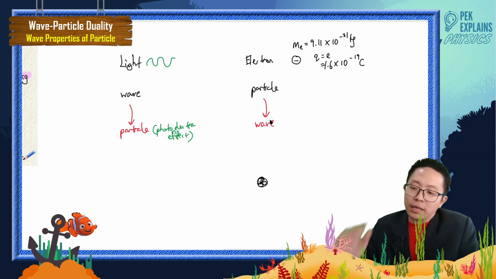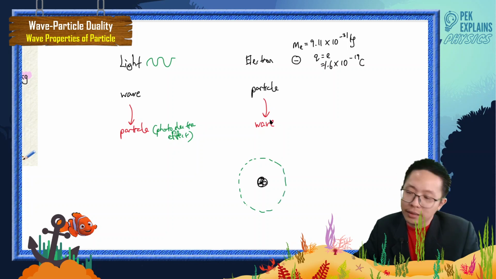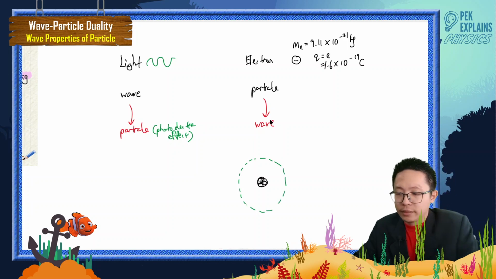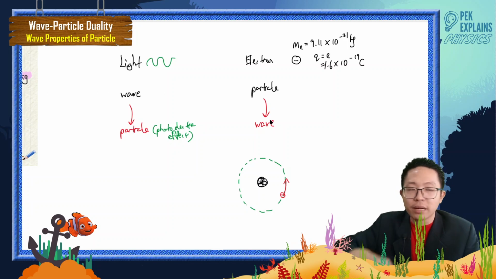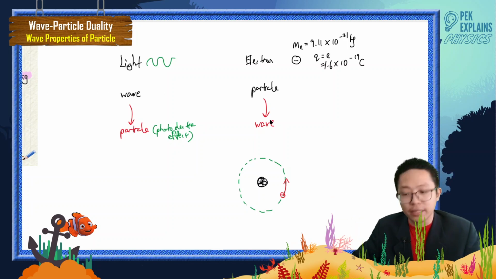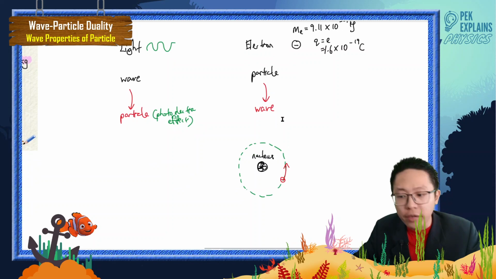We always think that the electron is a particle that orbits around the nucleus. But now the electron can be a wave.